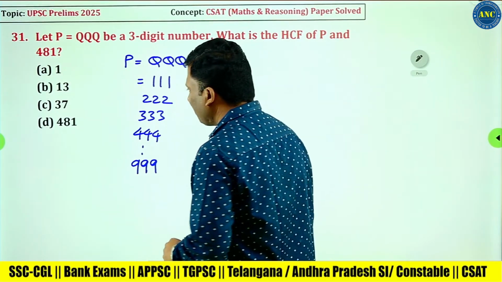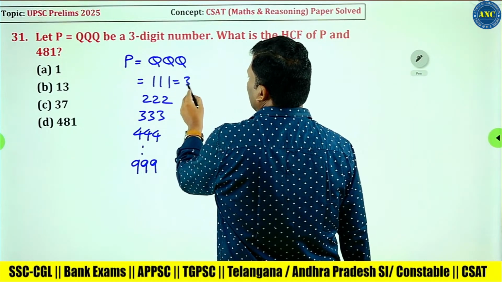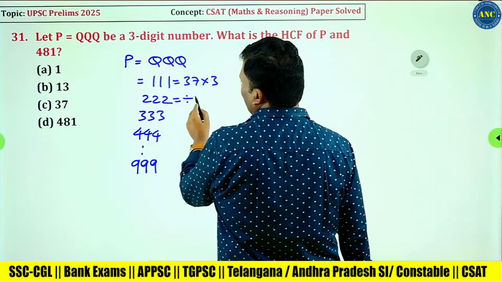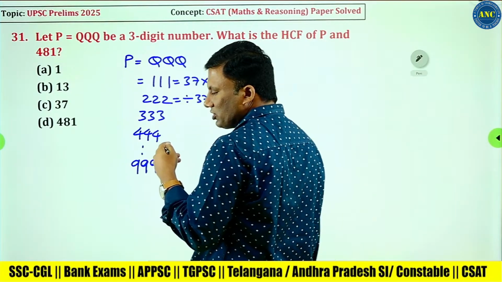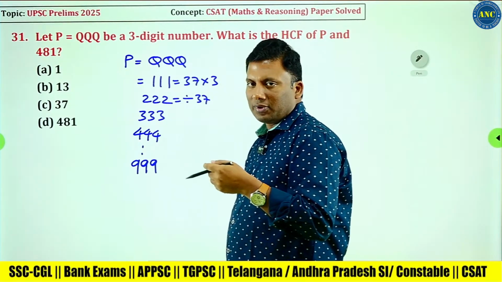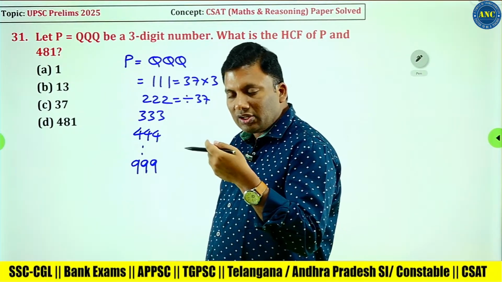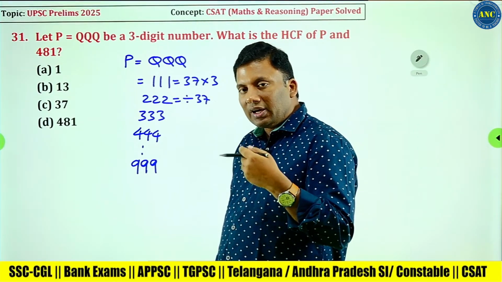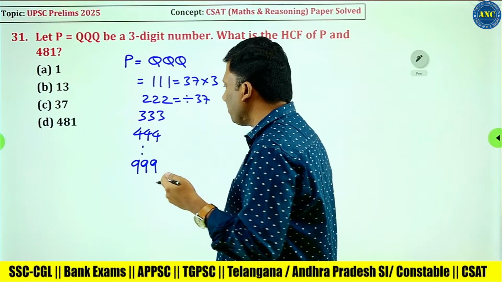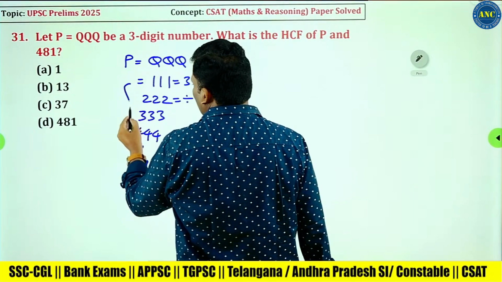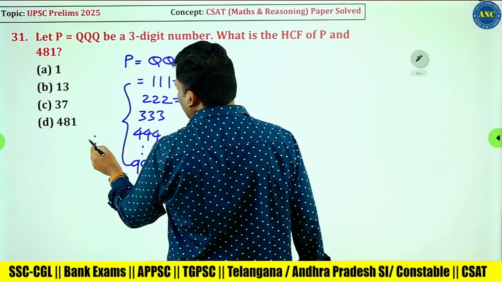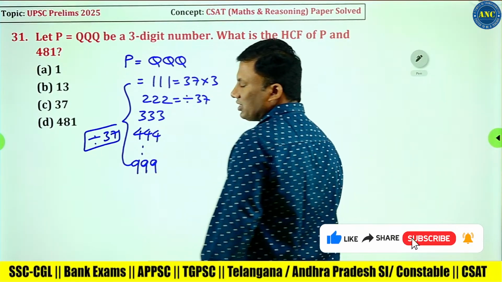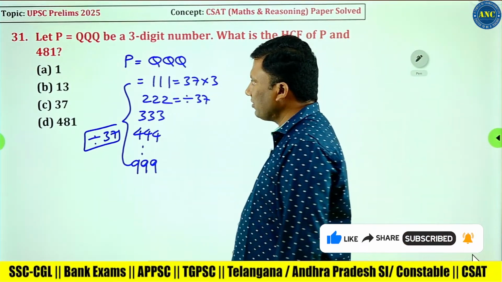If you observe carefully, 111 is 37 into 3. It is divisible by 37. Why? Because 222 is 2 into 111, 333 is 3 into 111, 444 is 4 into 111, 999 is 9 into 111. That means all these numbers are divisible by 37.